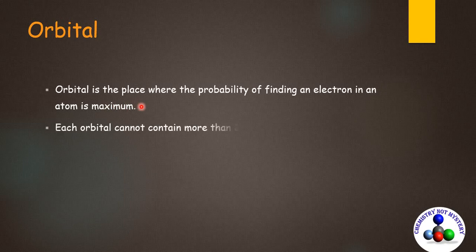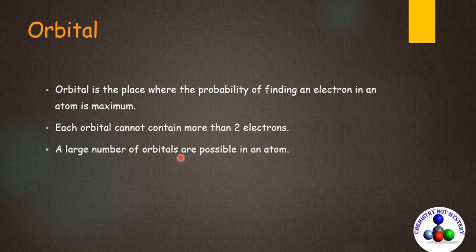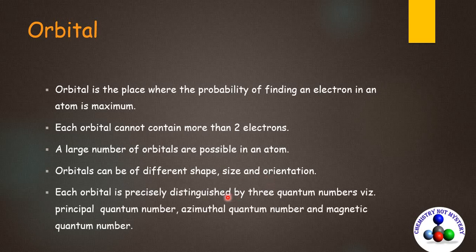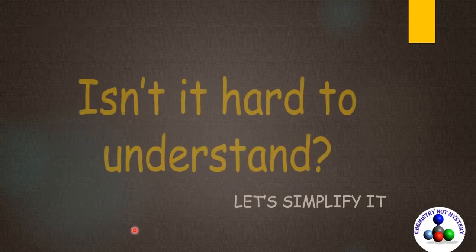An orbital is the place where the probability of finding an electron in an atom is maximum. Each orbital cannot contain more than 2 electrons. A large number of orbitals are possible in an atom. Orbitals can be of different shape, size and orientation. Each orbital is precisely distinguished by three quantum numbers: principal quantum number, azimuthal quantum number and magnetic quantum number. Isn't it hard to understand?